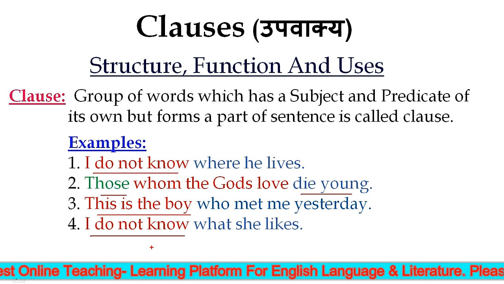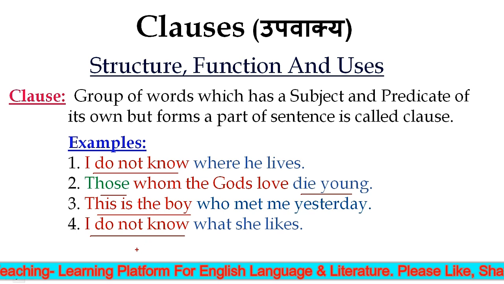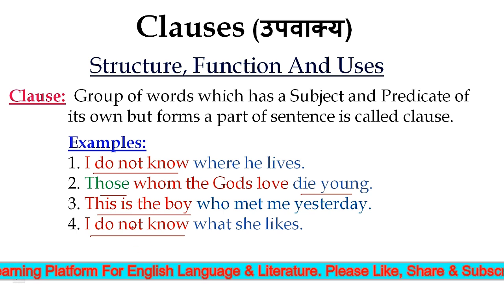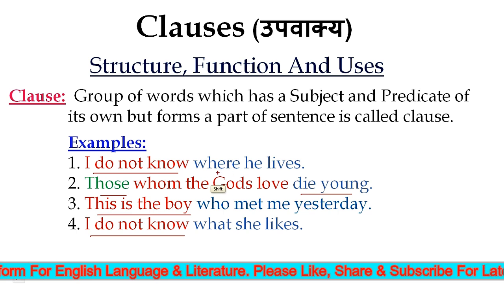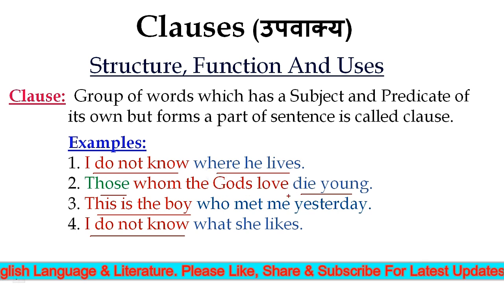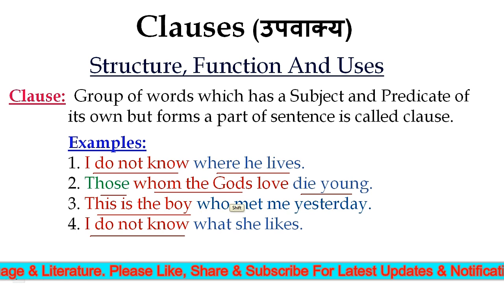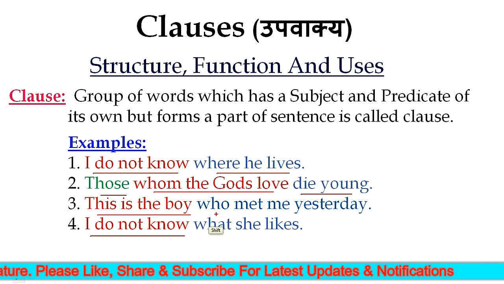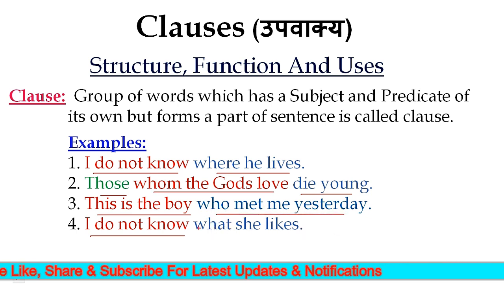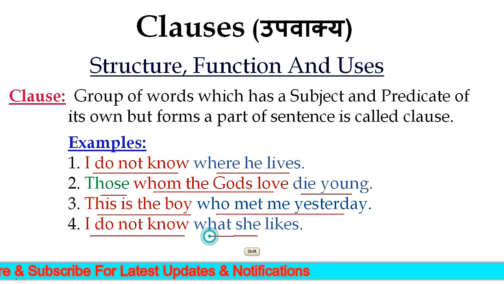by themselves. Alright? And the parts of sentences where he lives in example first, whom the gods love in example second, who met me yesterday in example third, and what she likes in example fourth are dependent upon the main clause, so they are called subordinate clauses. Is it clear to you?